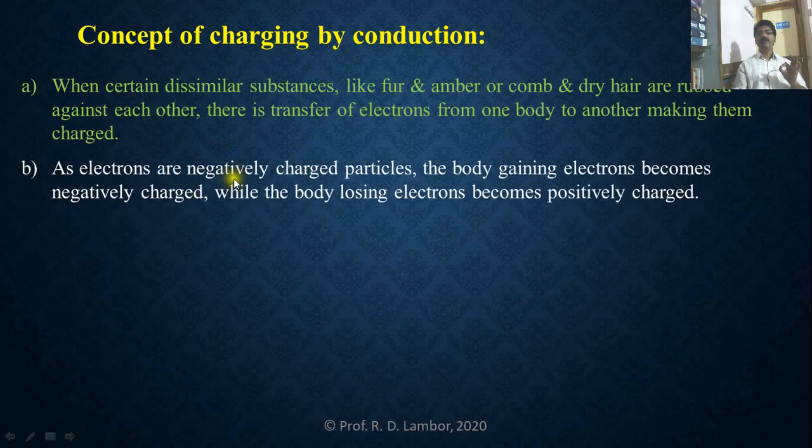As electrons are negatively charged particles, electrons are transferred from glass rod to silk. The body gaining electrons becomes negatively charged, while the body losing electrons becomes positively charged. Glass rod is losing electrons, that's why glass rod becomes positively charged, and silk cloth is gaining electrons, so silk cloth will become negatively charged.